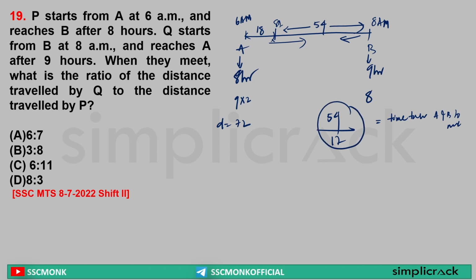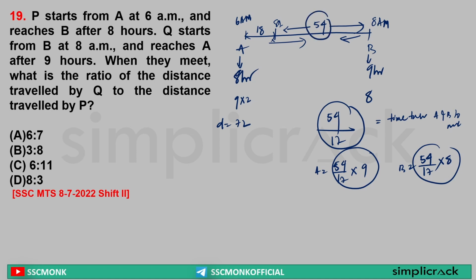Yes or no? Yes. Now sir, here we know that 54 by 17 was the time, and the distance traveled by A will be 54 by 17 into 9 speed. For B, the distance traveled by B in 54 by 17 hours is equal to 54 by 17 into 8. Yes or no? Yes. Now, if I add this distance and this distance, I will get what? 54. Very basic logic. Yes or no? Yes, sir.